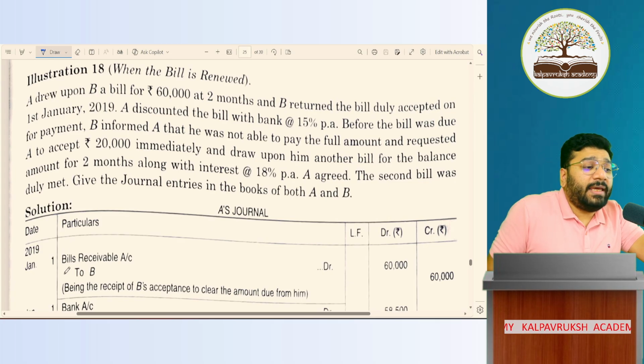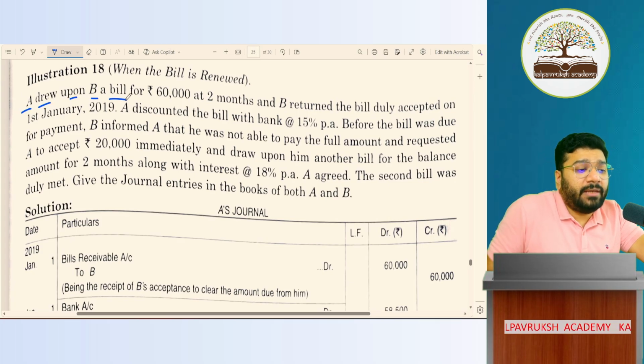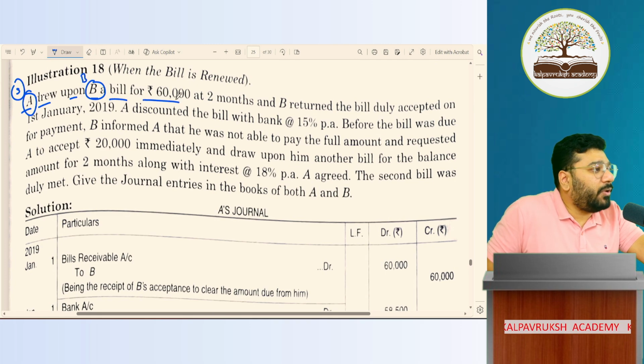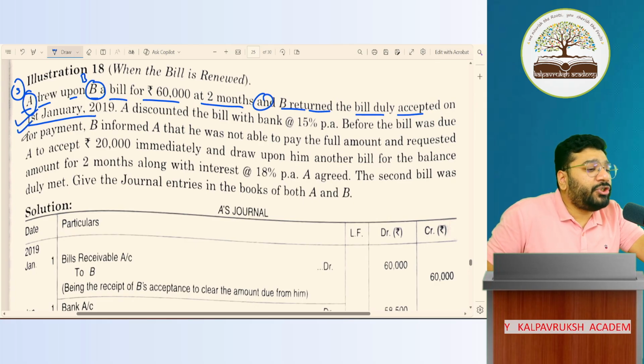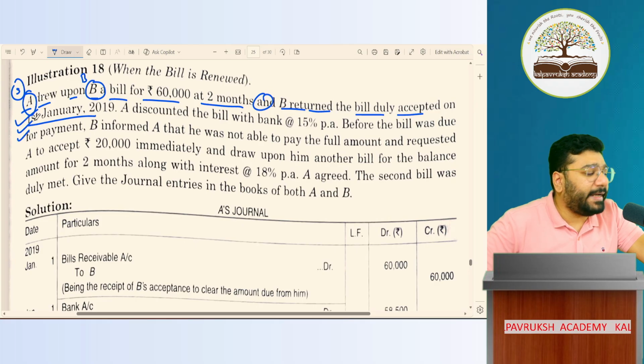It says that A drew upon B a bill. Bill means bill of exchange. If A is drawing the bill, who is he? Seller. Upon B, who is B? Buyer, for 60,000 at 2 months credit period. And B returned the bill duly accepted on 1st Jan 2019. There is no information about the sale. So in the exam, if the same question comes, you will not record the sale journal entry in the book, but you'll record it in your mind. So date of sale, date of issue, date of acceptance, all three are 1st Jan 2019.